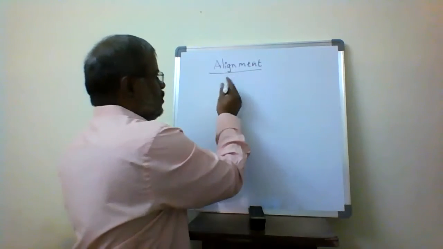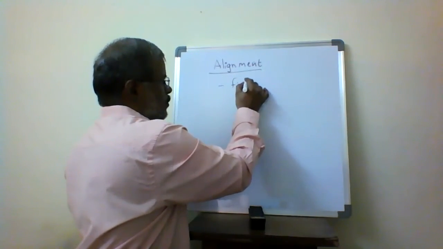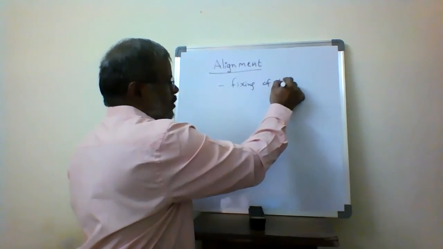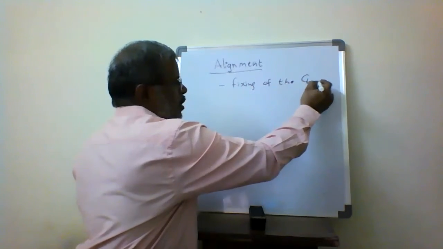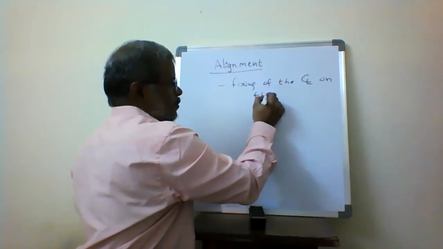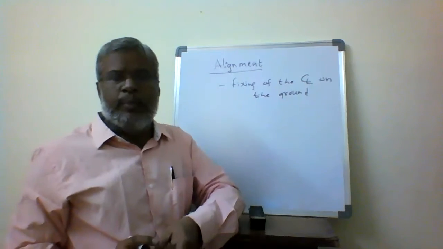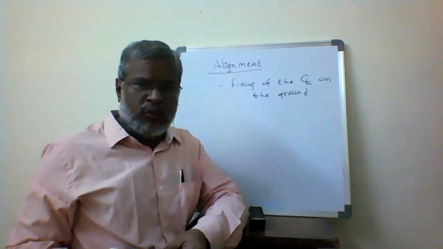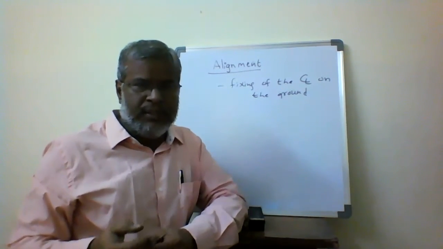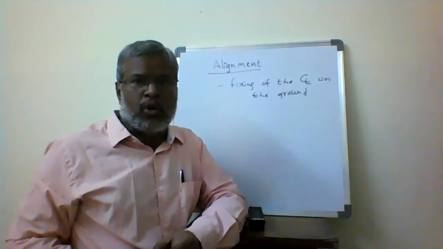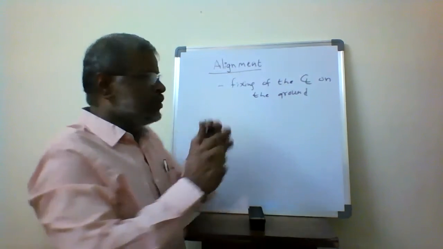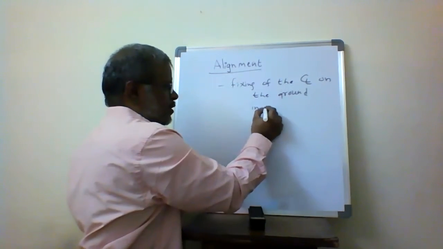Alignment is the fixing of the center line on the ground. That is a simple definition for alignment. Why is alignment necessary? If you do not fix the proper alignment, it is called improper alignment.